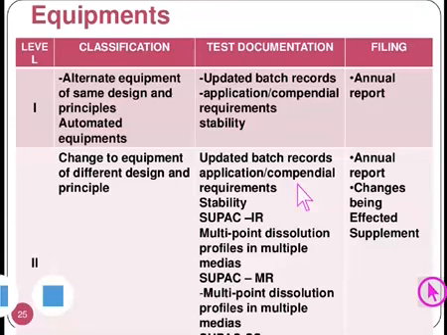Updated batch records, application, compendial requirements, stability studies, and for SUPAC IR, multi-point dissolution profiles in multiple media. For modified release, multi-point dissolution profiles in multiple media, as stated earlier. The filing will be an annual report or changes being effected supplement.